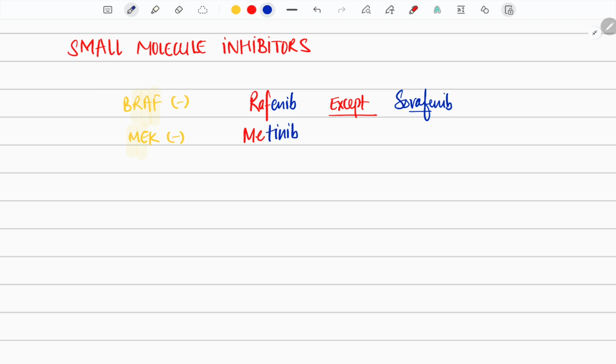Next is proteasome inhibitor. So let us write proteasome inhibitor. Zome, you can remember zombie. So zomib, anywhere you see zomib, it is a proteasome inhibitor.